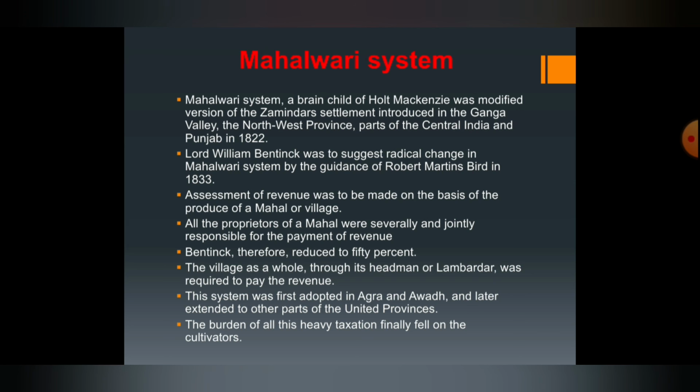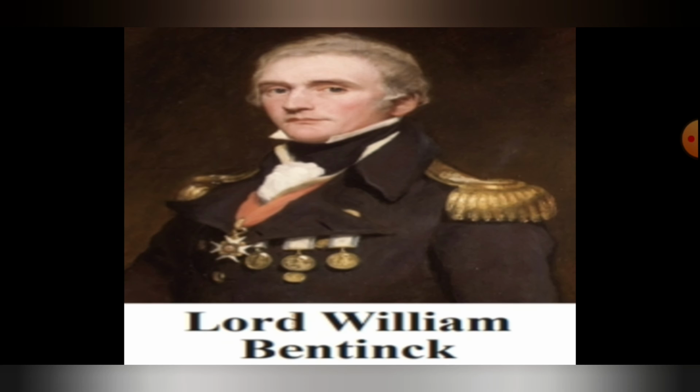The village as a whole, through its headman or lambardar, was required to pay the revenue. This system was first adopted in Agra and Awadh and later extended to other parts of the United Provinces. The burden of all this heavy taxation finally fell on the cultivators.